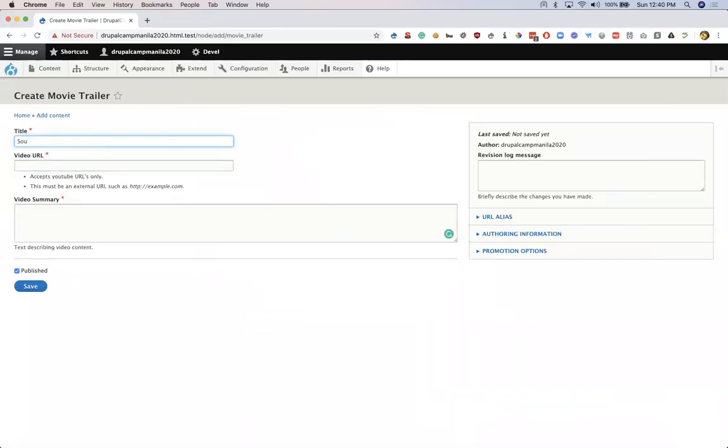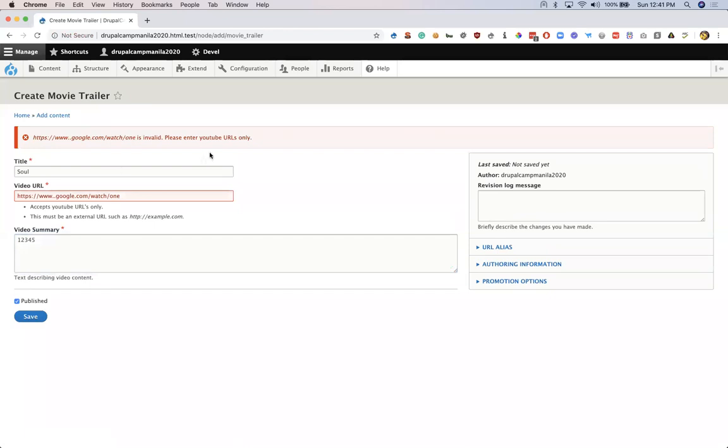So let's say the movie is Soul, and let me enter an incorrect URL, which is https://google.com/watch/1, and I'll add a video summary 1 2 3 4 5. Let me just save it. So if you see, we have an error on the UI which says that the link is invalid and please enter YouTube URLs only.